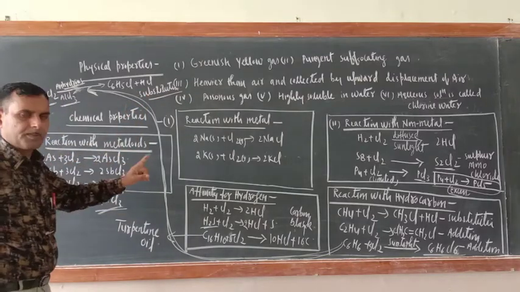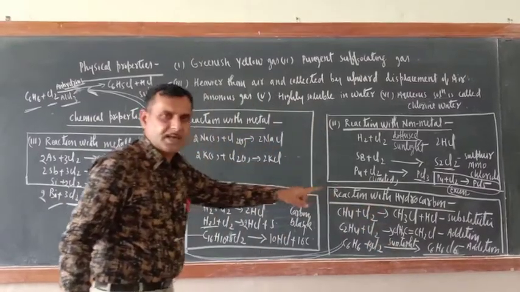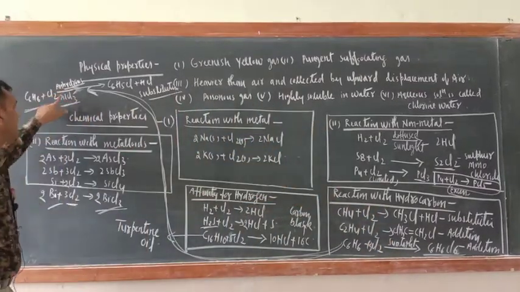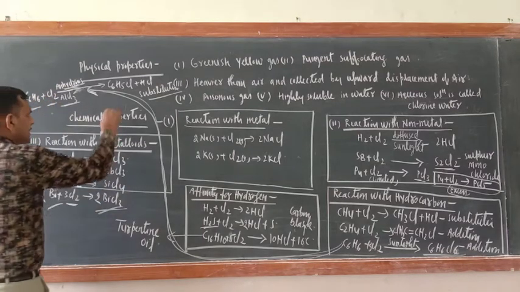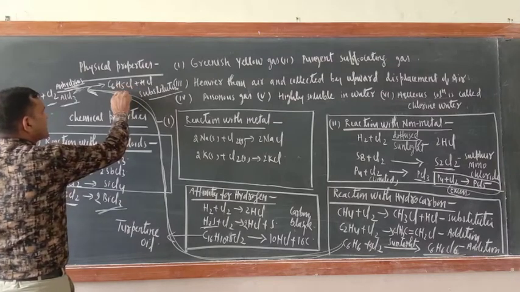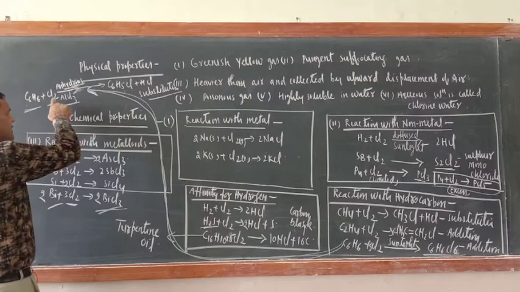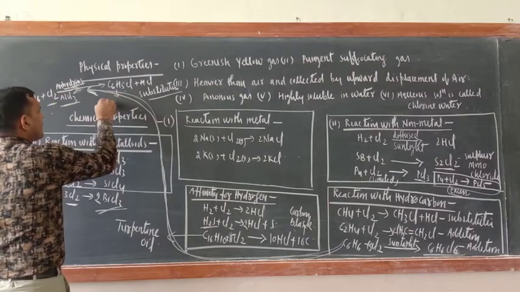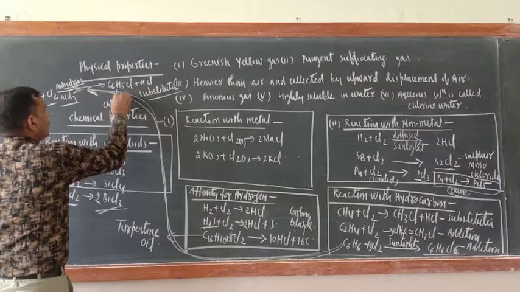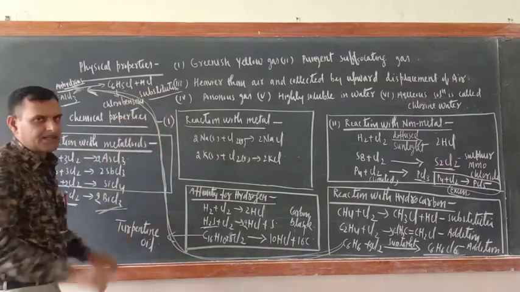So just see who is making the difference. This reaction is taking place in presence of sunlight, and this reaction is taking place in presence of anhydrous AlCl3. So C6H6 plus Cl2 gives C6H5Cl, a substitution reaction. Only one hydrogen will be replaced by Cl. This is chlorobenzene. So these are the chemical properties of chlorine.